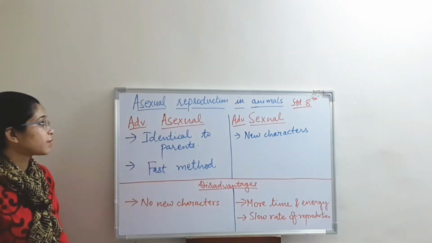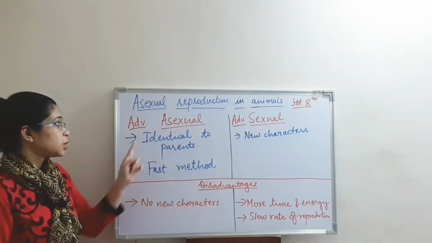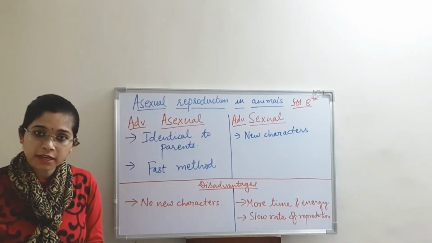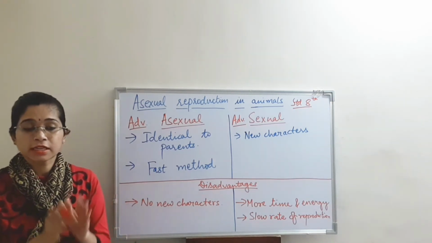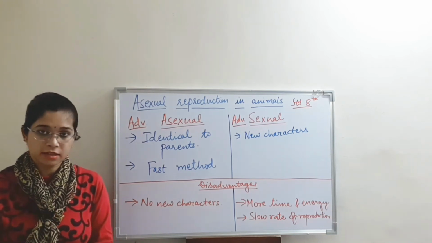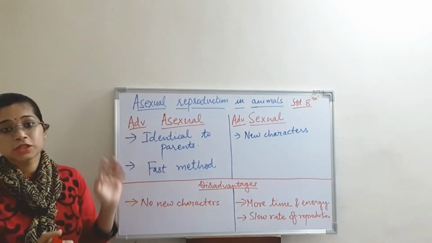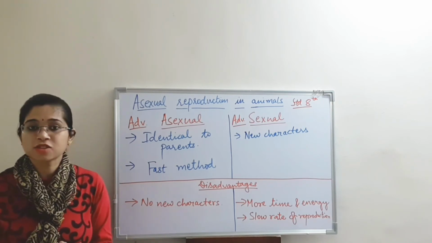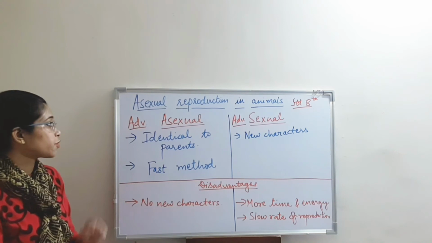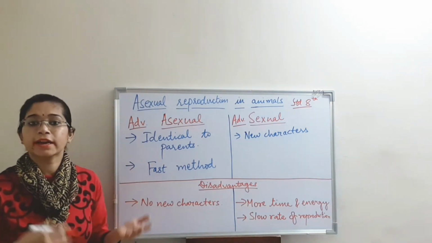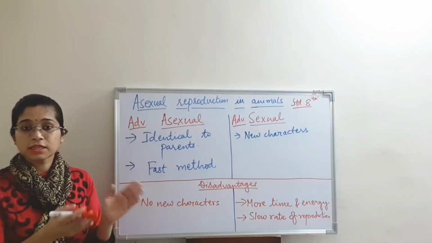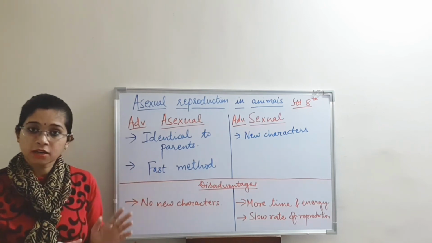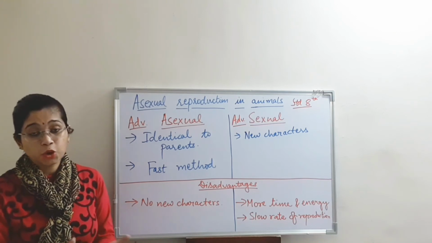Now if we talk about the advantages of asexual reproduction, in asexual reproduction there is involvement of only a single parent. That is why the character of the daughter cell is completely identical to the parent cell. Asexual reproduction is also very fast. It doesn't require much energy, so it is a fast process. The disadvantage of asexual reproduction is that no new characters are produced because only a single parent is involved. So all the characters inherited from the parent will be transferred to the daughter cell.